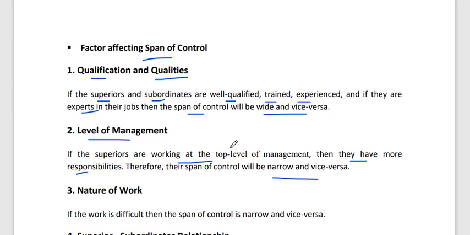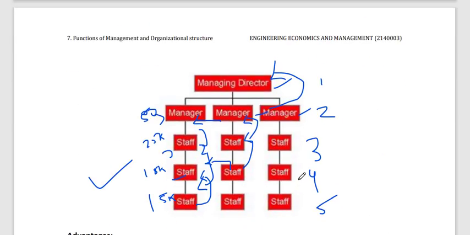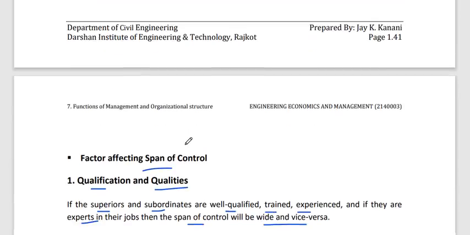Then nature of work. If the work is difficult, then the span of control is narrow. Okay, you can see that they will have to ask permission from the top level management. So they can easily train their staff. Okay, if the work is a little bit difficult.